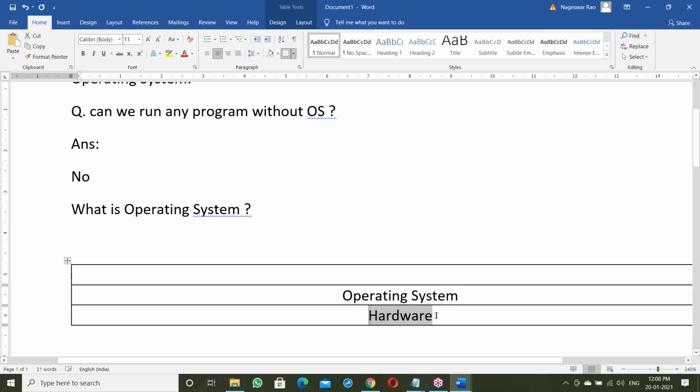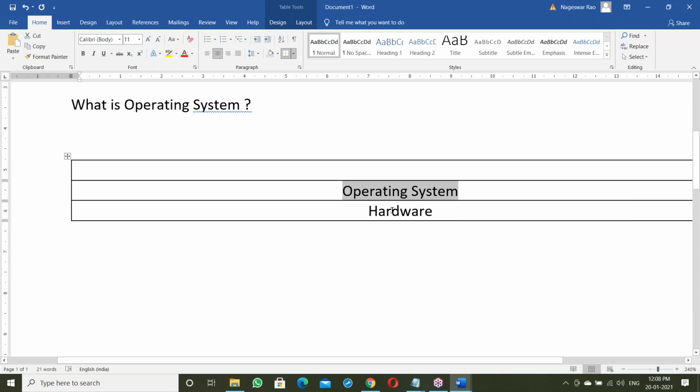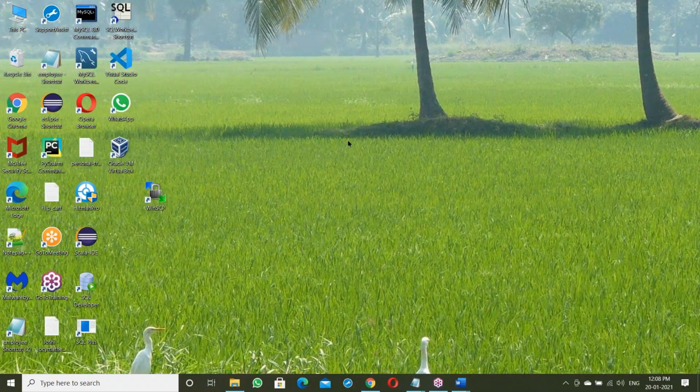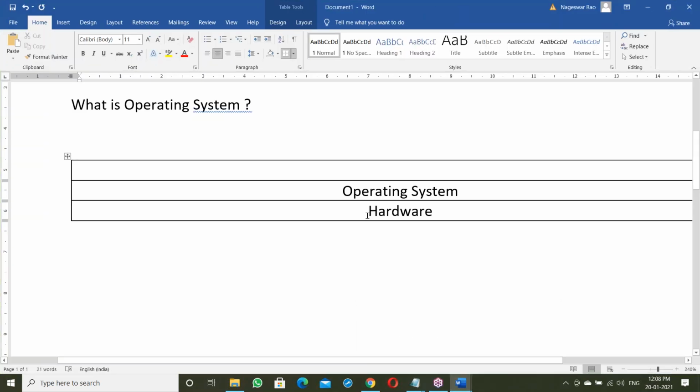First hardware, and on top of hardware there is an OS. Once the OS is installed, the system is ready. Now this OS is responsible for taking your requests.